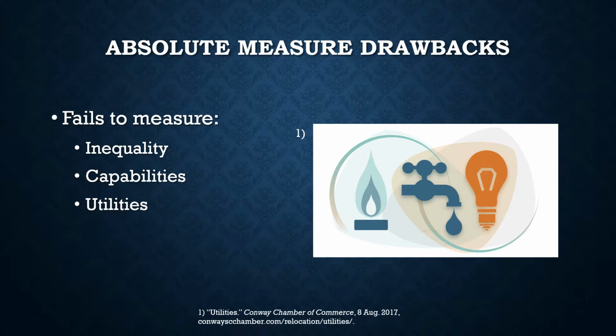An absolute measure of poverty has its convenient benefits, which is the reason why our official poverty measure in the US is absolute. You are able to track absolute measures easily to see long-term trends. They are also easier to calculate than other forms of measurement. Unfortunately, the convenience of absolute measure has a cost. Absolute measures fail to capture important characteristics and factors such as inequality, capabilities, and utilities. For example, the OPM does not include medical out-of-pocket expenses and in-kind benefits such as the Supplemental Nutrition Assistance Program or Earned Income Tax Credit.